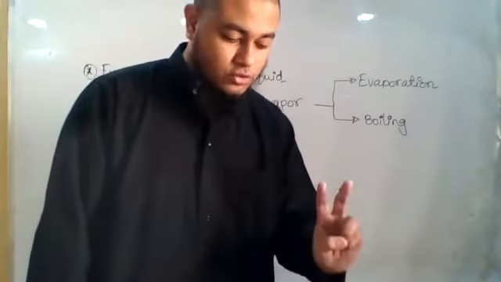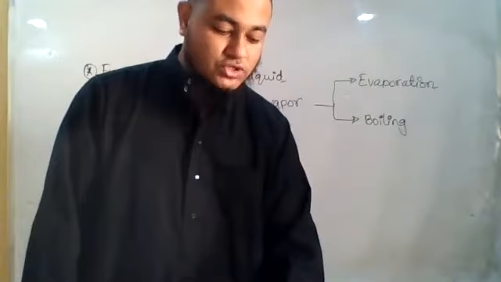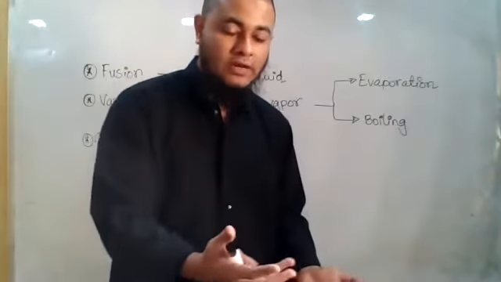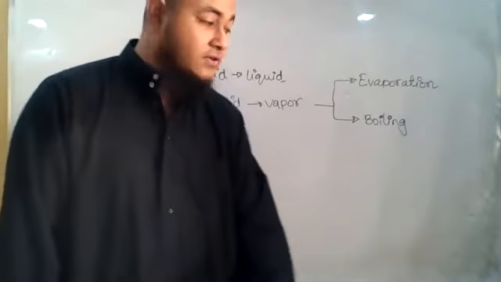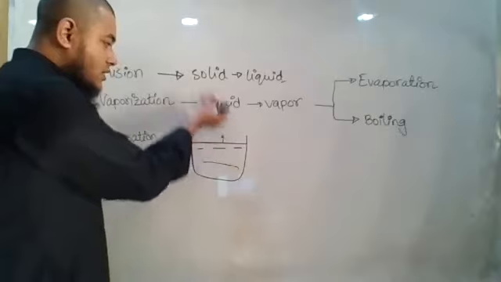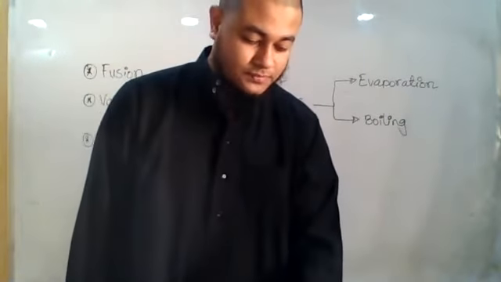Vaporization may occur in two processes, evaporation and boiling. Evaporation is the process in which a liquid, at any temperature, whatever the temperature of the room might be, slowly changes its free surface into vapor. Free surface means the top surface. From here, the water will be converted into water vapor, and this is called evaporation.